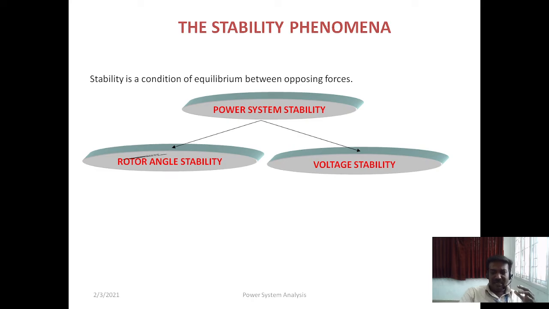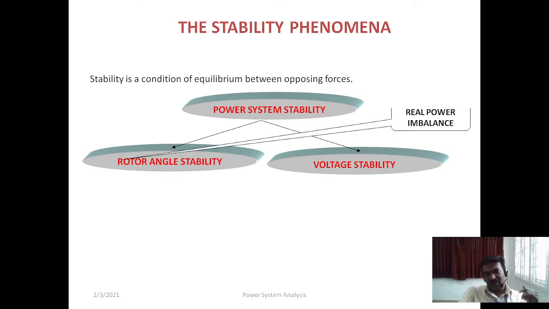Rotor angle stability mainly depends upon the real power imbalance. You already know that two types of power are transmitted in the power transmission system: real power and reactive power. Rotor angle stability mainly depends upon the real power flow, which is P equal to V I cos phi, that is voltage into current into power factor. Voltage stability mainly depends upon the reactive power, which is V I sin phi. So both depend upon different categories of power.